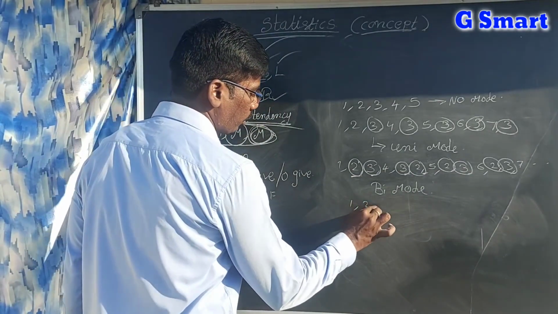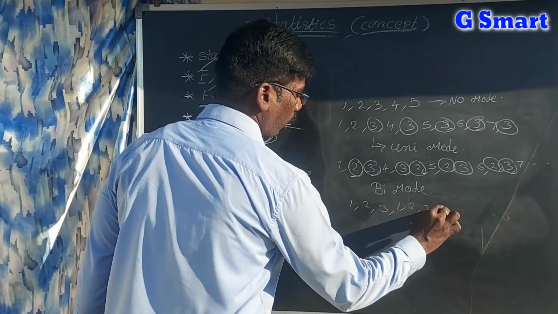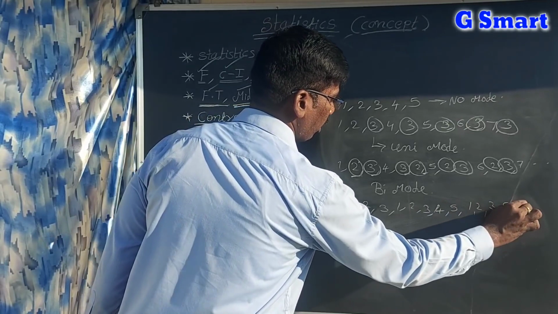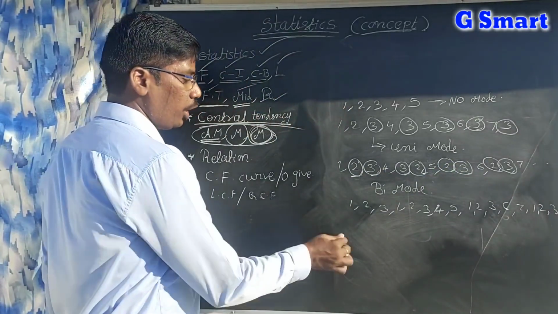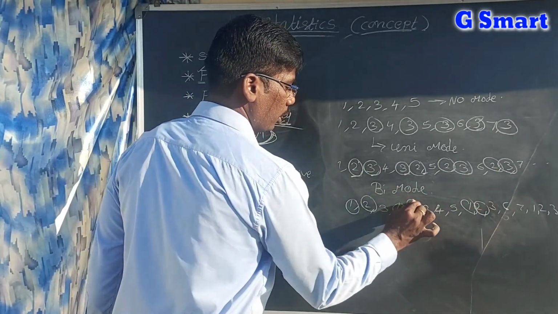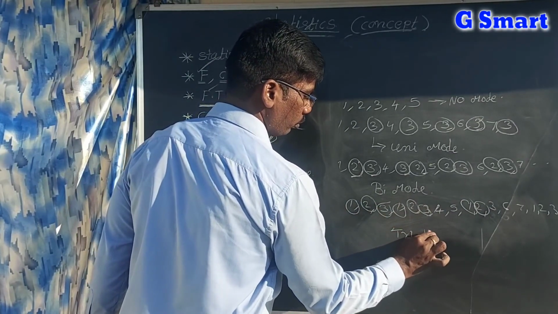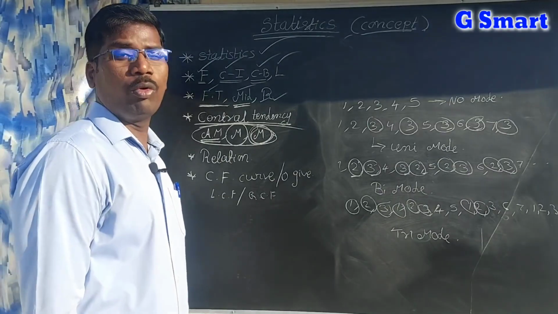In some data: 1, 2, 3, 1, 2, 3, 4, 5, 1, 2, 3, 6, 7, 1, 2, 3, and so on. In this data, 1 is repeating, 2 is repeating and 3 is also repeating. This is called trimode. So we have no mode, unimode, bimode and trimode.